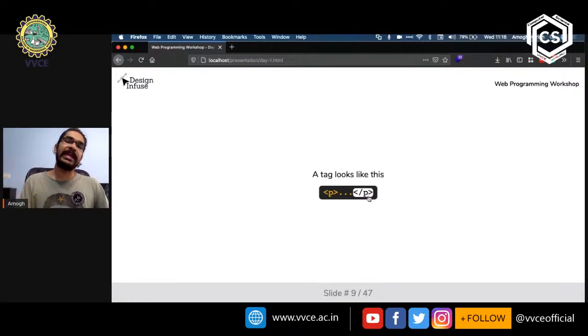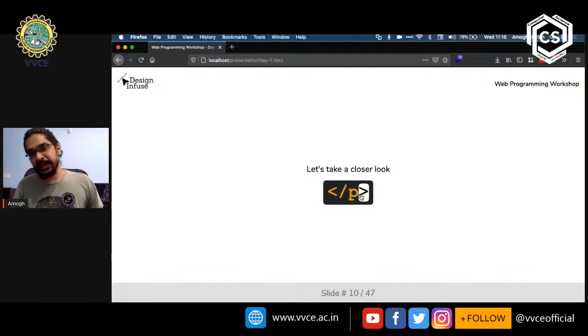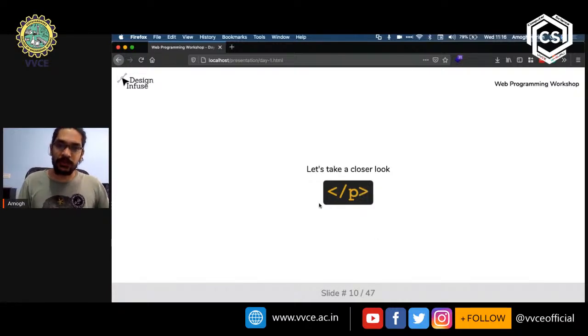So the closing tag is very similar to the opening tag, right? With the only difference being that the closing tag will have a / before the name of the tag. So we have the opening left bracket, which is the left angle bracket. Then we have the /, then we have the name of the tag, and then we have the right angle bracket. So the browser will now know that the tag is closed.